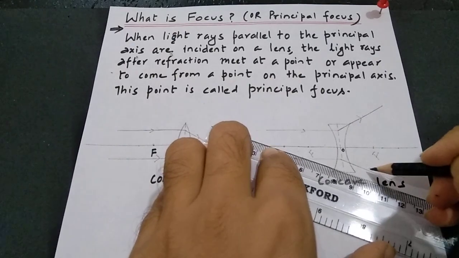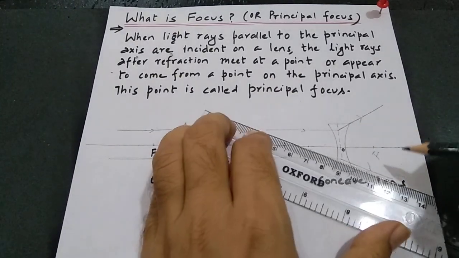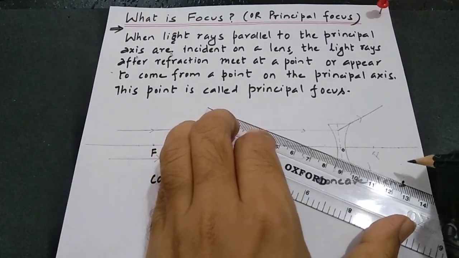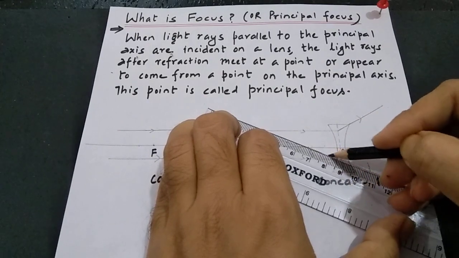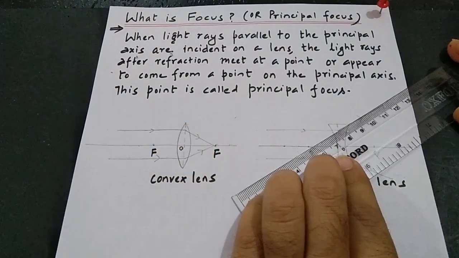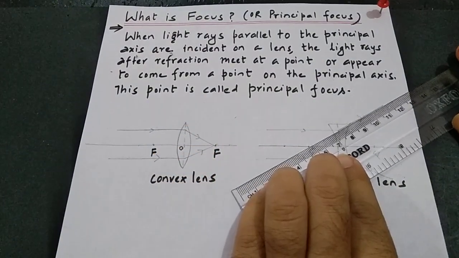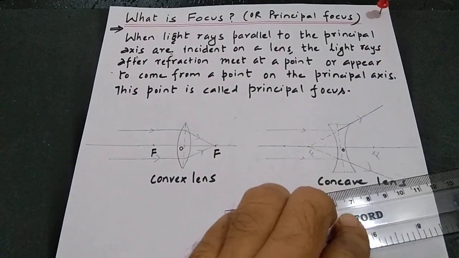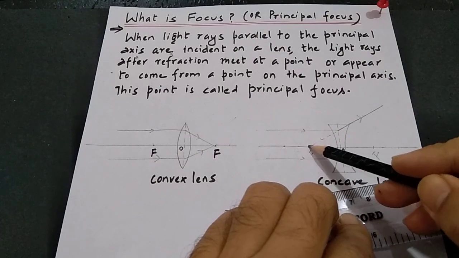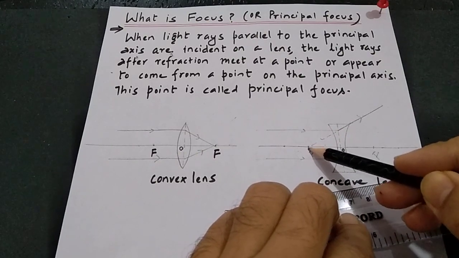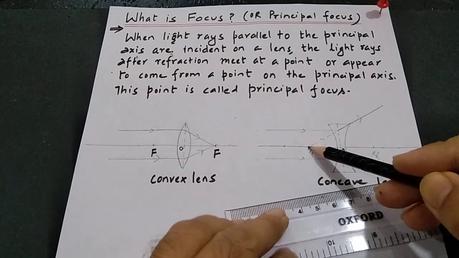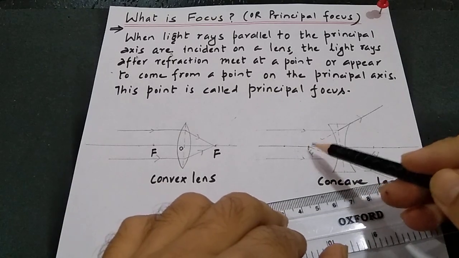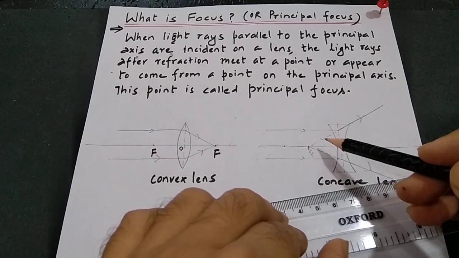See, these are the diverging light rays, and these diverging light rays appear to come from this point. Actually, it is not coming from the focus, but it appears to come from a point on a principal axis. This is the point on a principal axis, and this point is called principal focus.